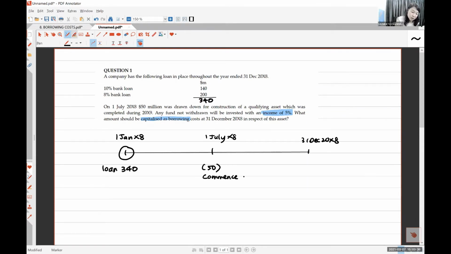That means for the first 6 months, you are not building. Here, you are not doing anything. Just borrow the money and then leave the money in the bank. For the second 6 months, you start to build here. And you didn't stop until X9. You didn't stop at all, no suspension until next year, X9.